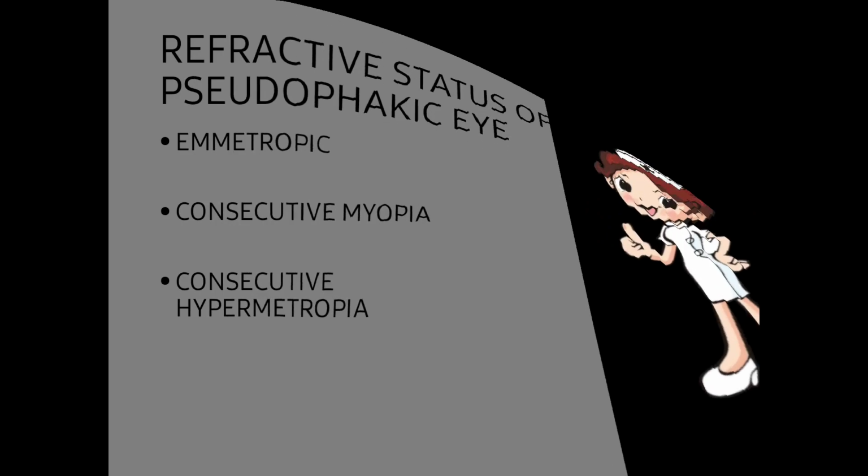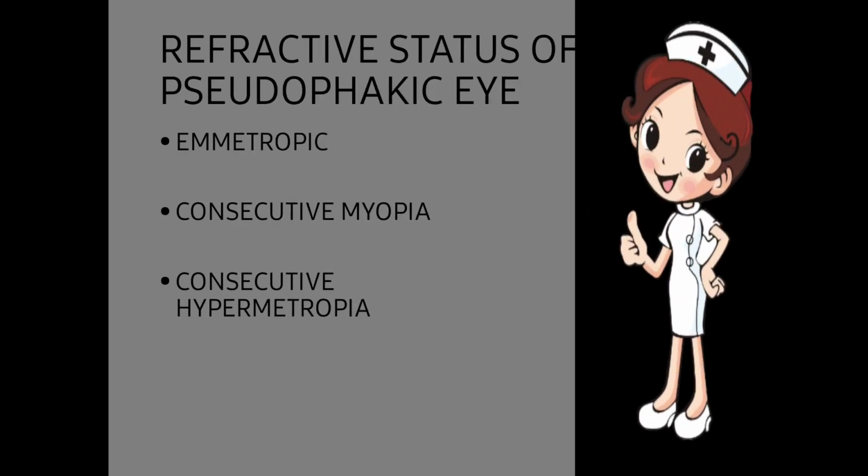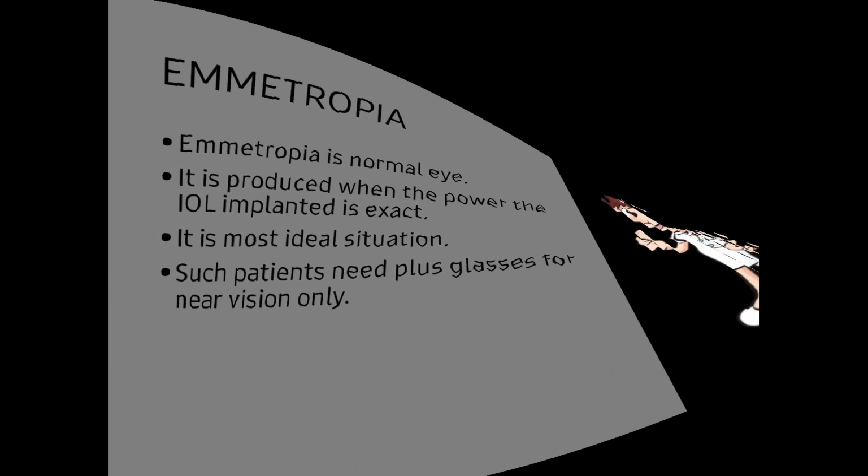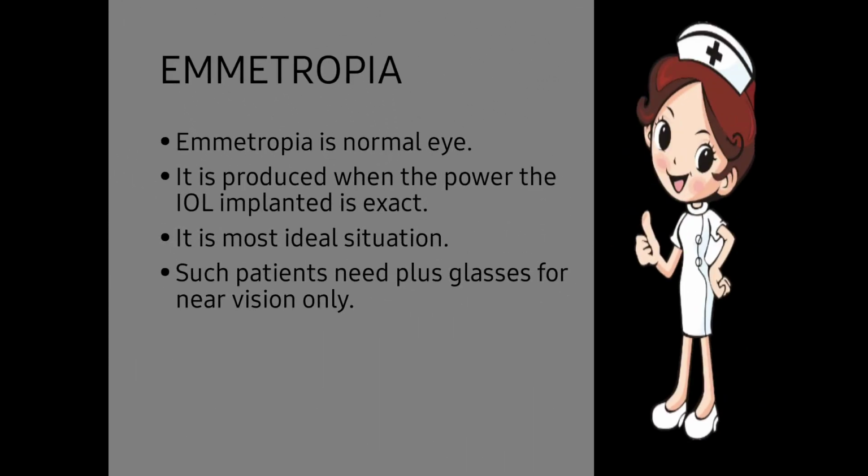Next one, refractive status of the pseudoaphakic eye. The first is emmetropic. Next one is consecutive myopia. Third one is consecutive hypermetropia. Let's see emmetropia. Emmetropia means a normal eye. In case of a normal eye, the image will form on the retina and the patient replies that he or she can see everything clearly.